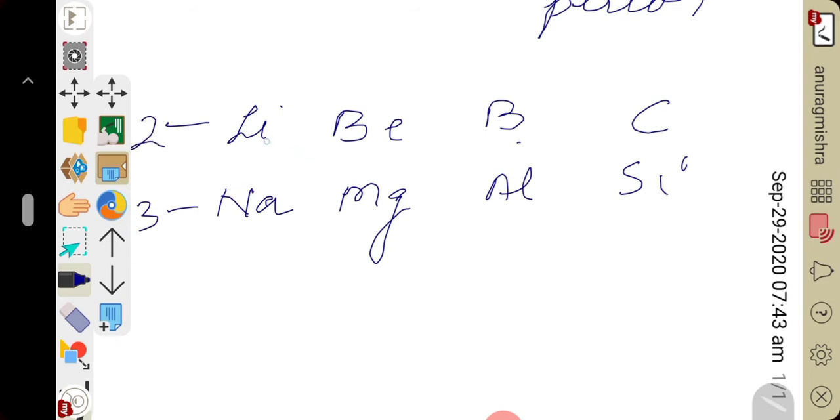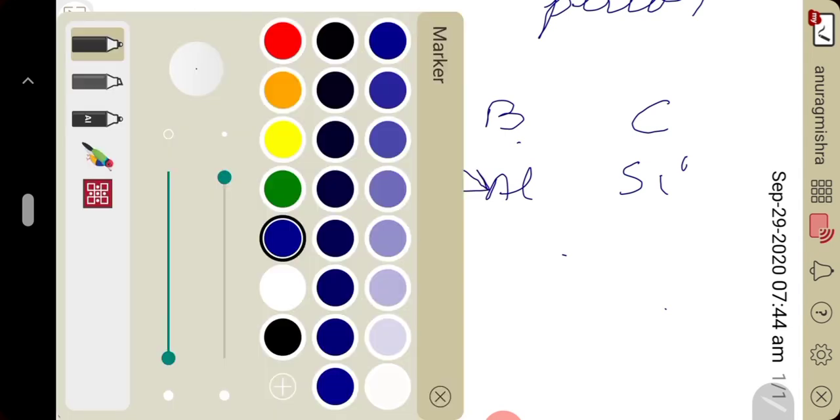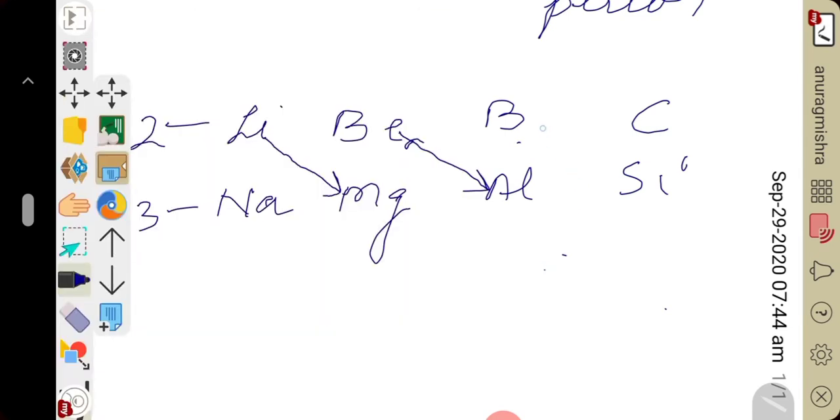Lithium has resemblance in property with the third period next group element, magnesium. Beryllium has resemblance in property with aluminium. Boron has resemblance in property with silicon.